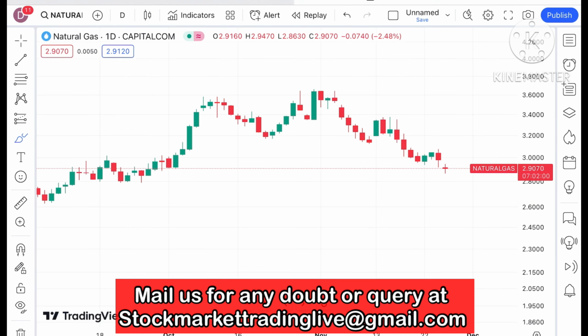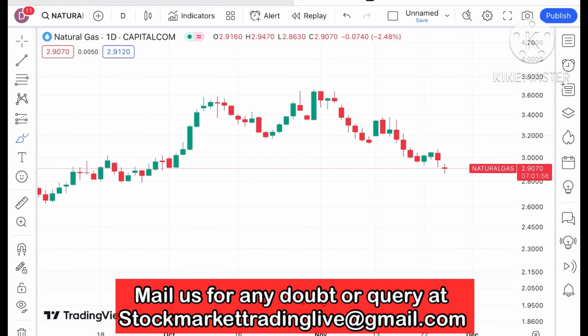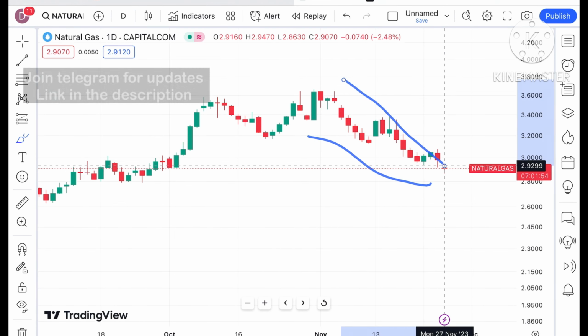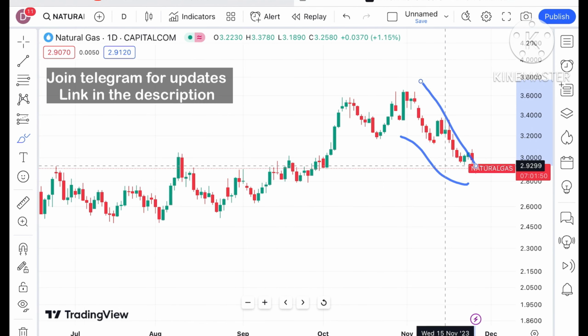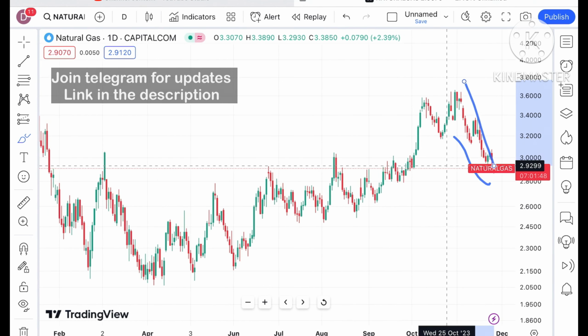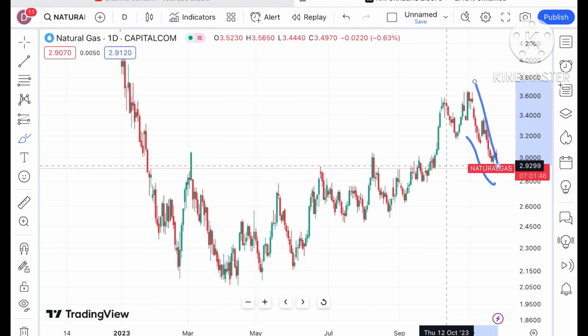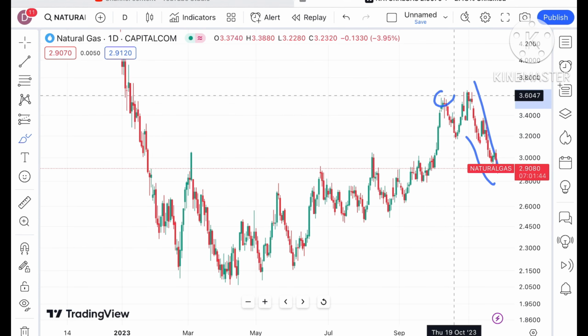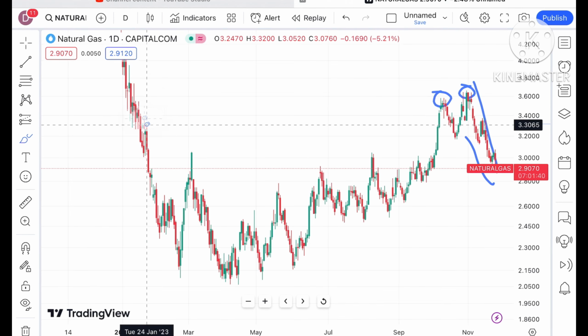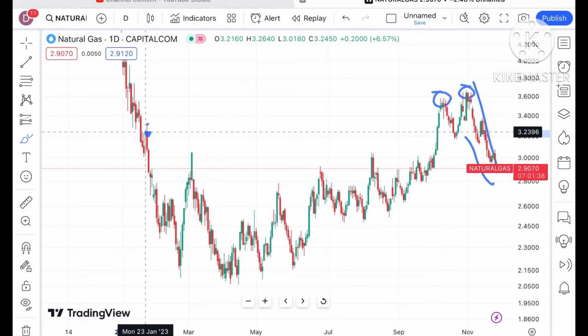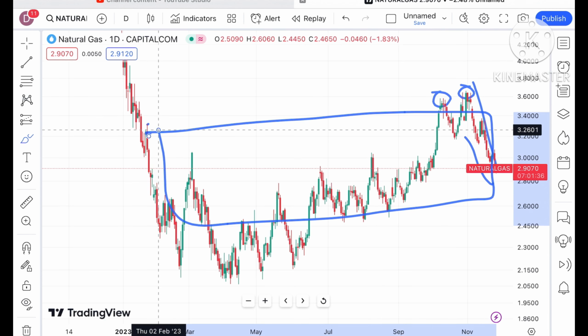If you go weekly, there is a downtrend, monthly also, and day wise also, all these trends are on the downside. But if we go to the year wise chart, you will see that from 2023 the price has made two highs. Year wise, these two highs are there.